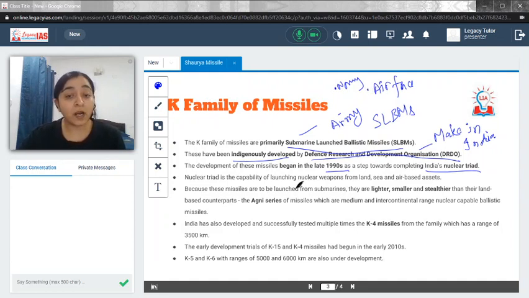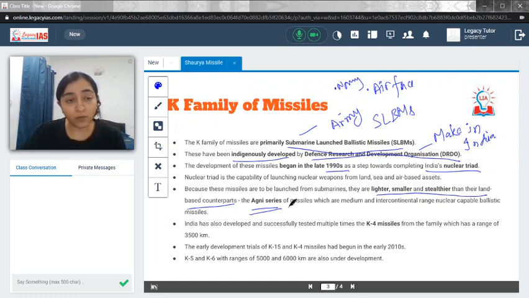Because these missiles are to be launched from submarines, they are lighter, smaller and stealthier than the land-based counterparts. So basically the SLBMs, which is your submarine launched ballistic missile, their counterpart on land is the Agni series. This is something that you need to focus on and analyze. The Agni series is also part of the integrated defense system in India, and you need to see what all ranges, what all Agni series has been launched.